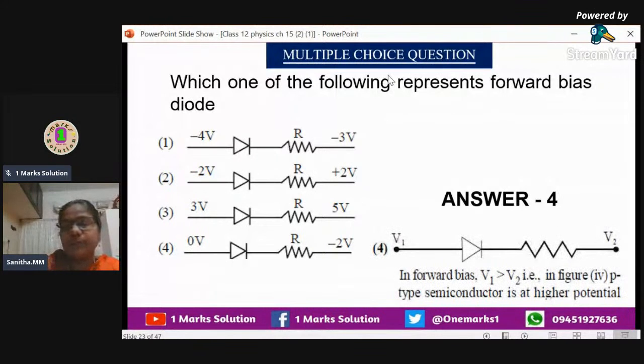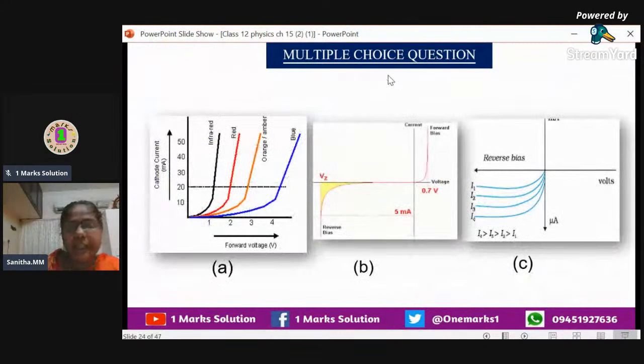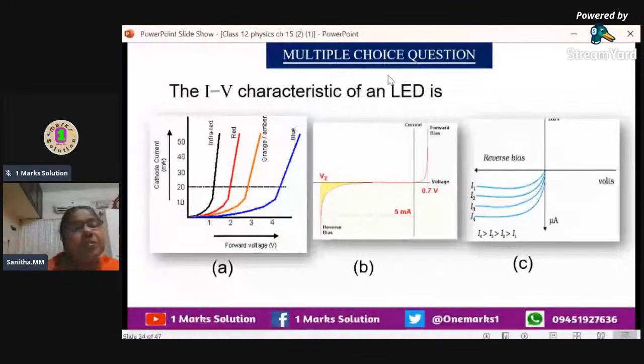Next, we can go for, yes, you can see three graphical representations. The first one, we can say different colors, so you could understand what the different colors are. And the next one is reverse biasing. And yes, reverse and forward are also there. The next one is reverse biasing. So the question, we will see the question. The IV characteristics of an LED.